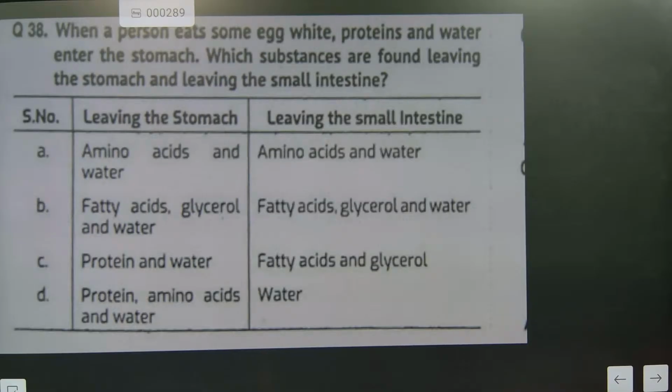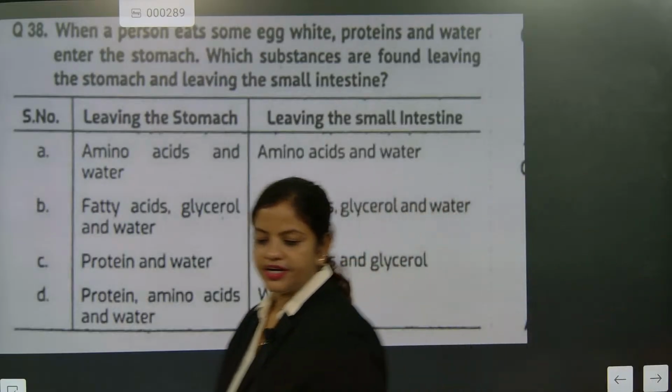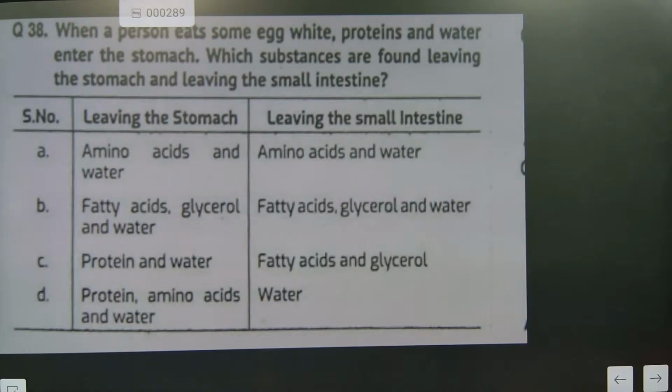Everyone do it. D is the correct answer. Absolutely correct.